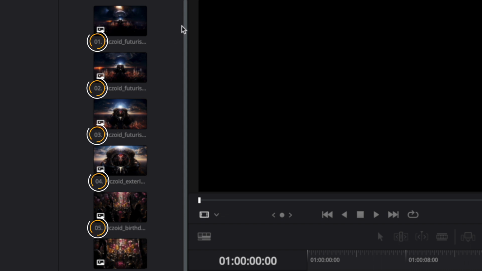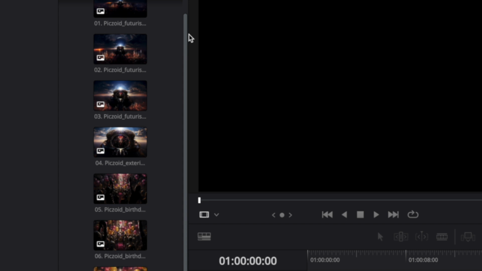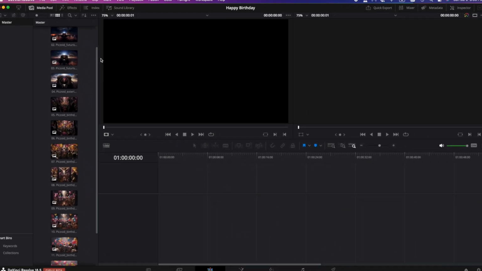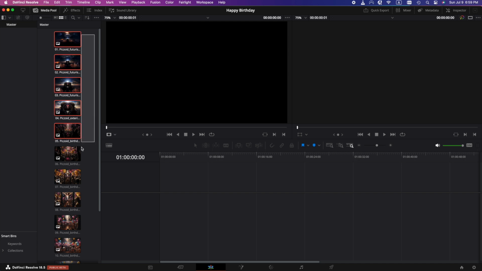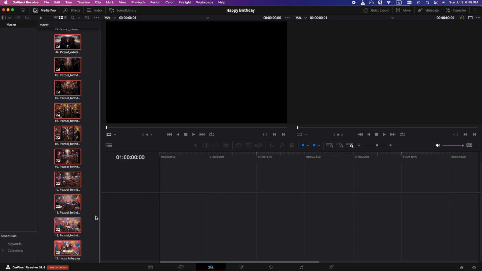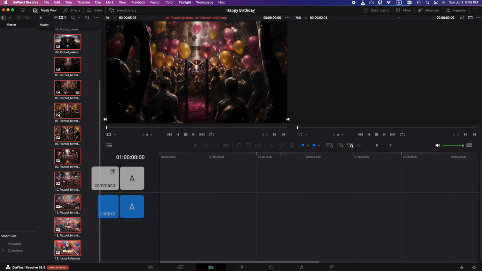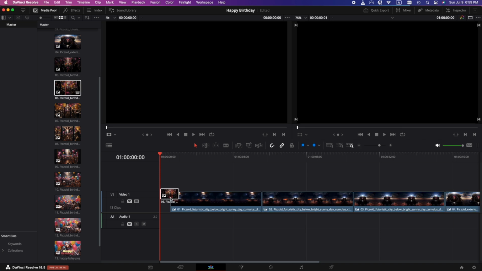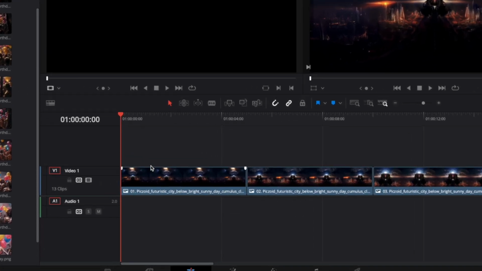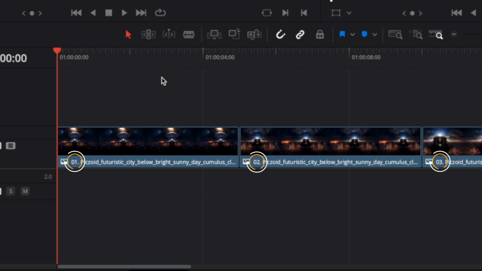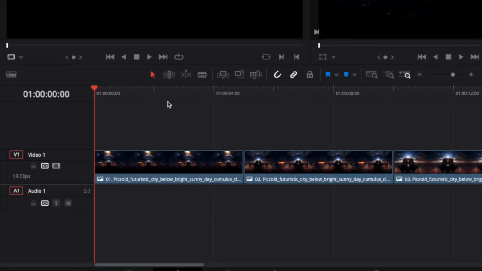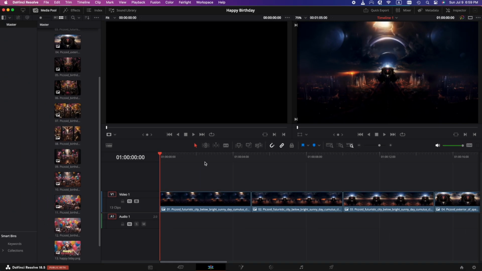So what we're going to do is select all of these images and drag them onto the timeline. We can do that by either click and drag, or we can use keyboard shortcuts, Command A or Control A, and just drag all these guys onto the timeline, just like that. If we zoom in a little, we can see that they're still in order. This is why we numbered them, just to make this step that much easier. And so now we've got everything where we want it, sort of.